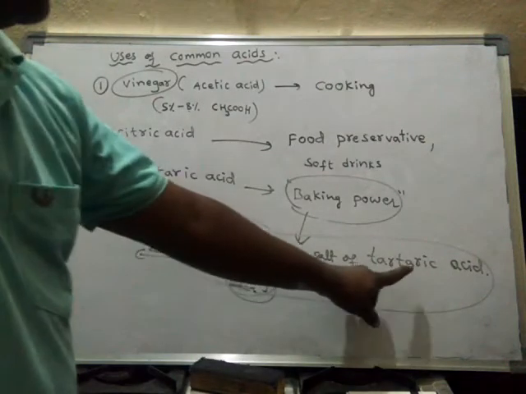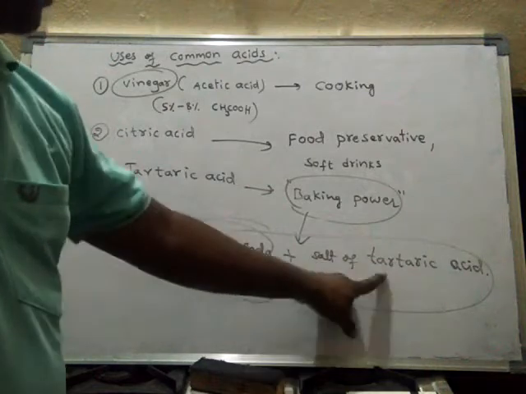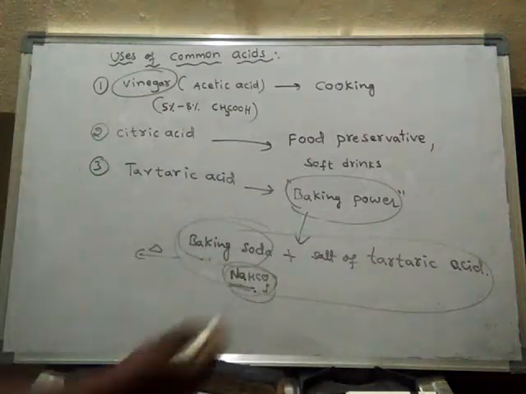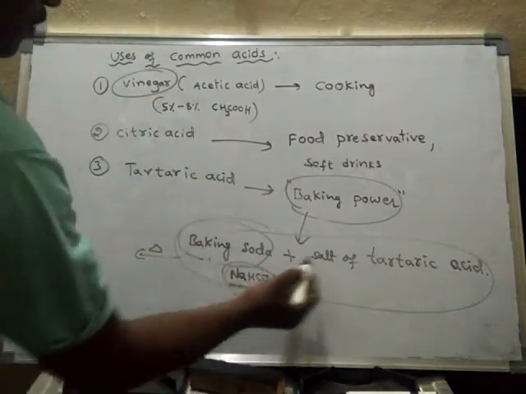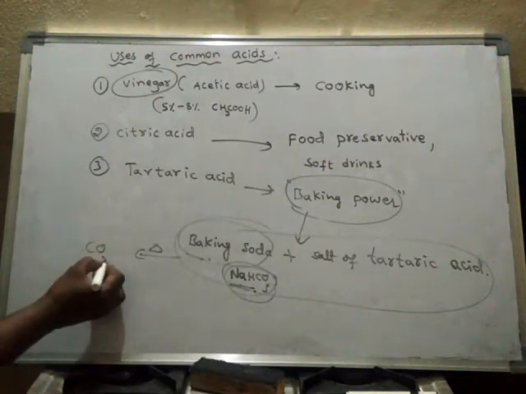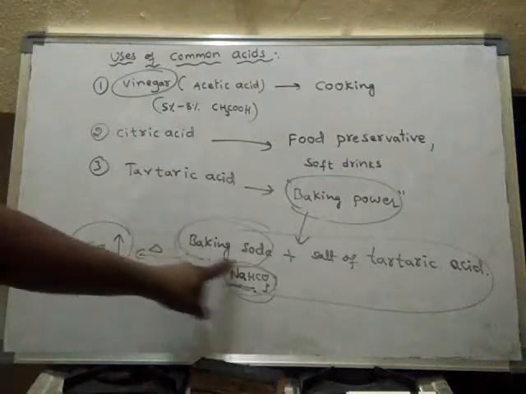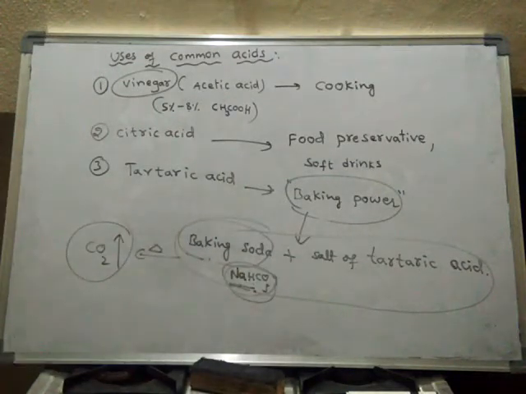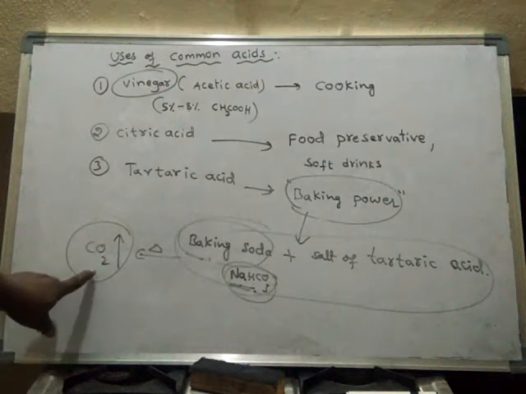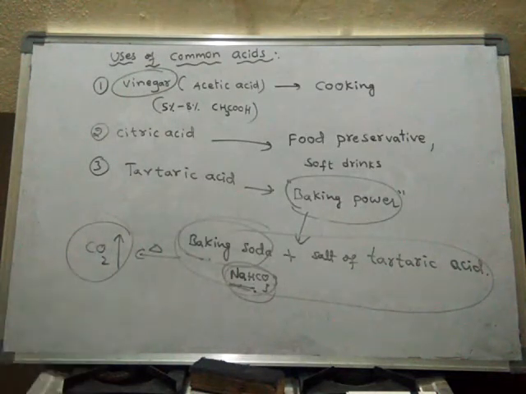So whenever an acid reacts with a base, here the reaction takes place between these two, and it releases carbon dioxide. Carbon dioxide gas is released. So this reaction mixture will produce carbon dioxide gas. This carbon dioxide gas will help in baking of food material.